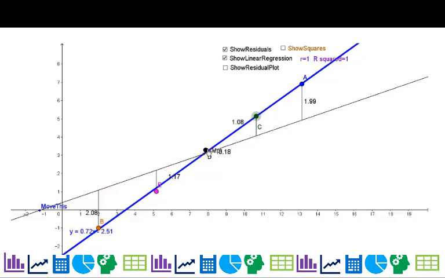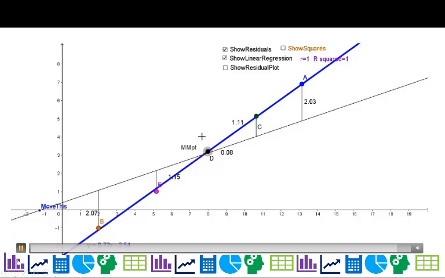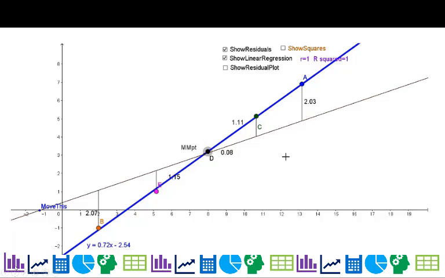So my slope is... not worried about that label, trying to get everything beautiful. And you can see that, again, I have a different slope this time, 0.72, and my correlation is still 1. So the correlation is just how well the x value predicts the y value. It is not the same as the slope. And we do have some ranges that we can use to determine the strength of the correlation. So we do have some guidelines.